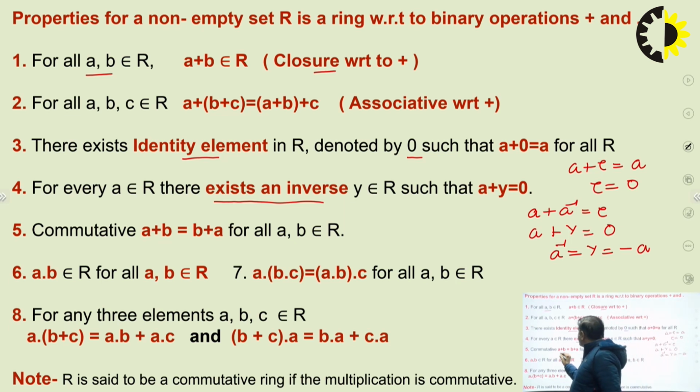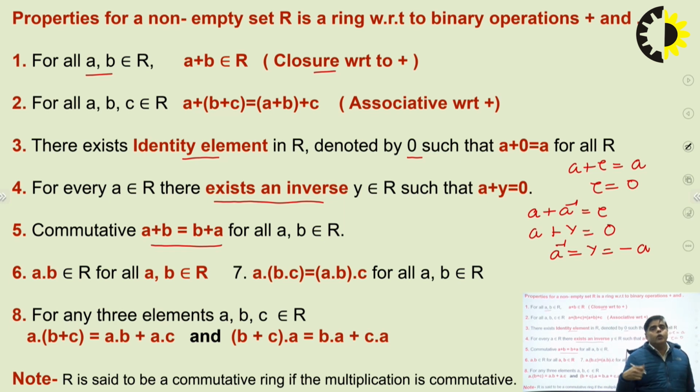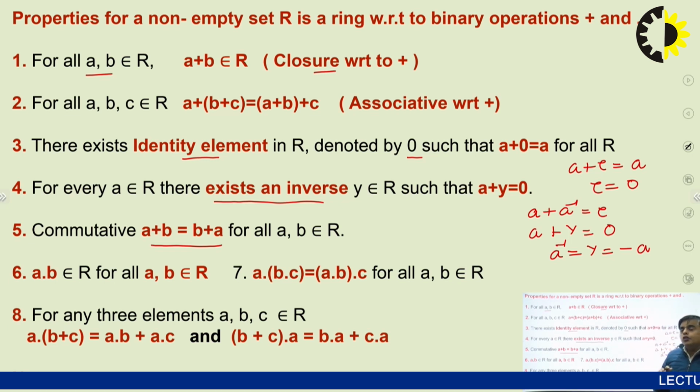Similarly, it should be commutative. If there are two elements A and B, then A plus B must be equal to B plus A. If these five properties are followed in one go, then we can say the elements of the ring are abelian. So only with respect to addition, it must follow these five properties. With respect to multiplication, it should follow only two properties.